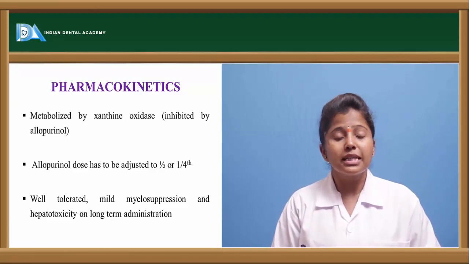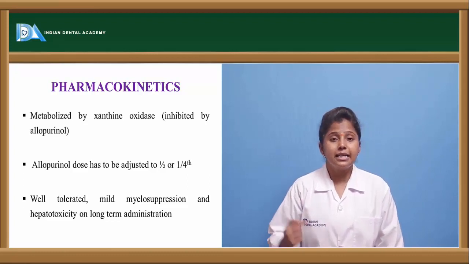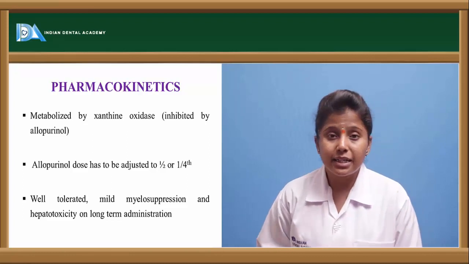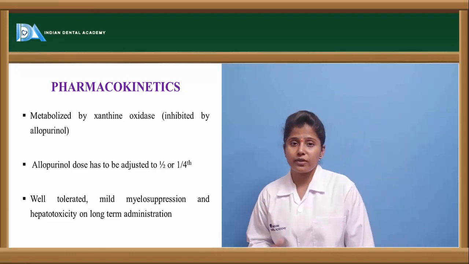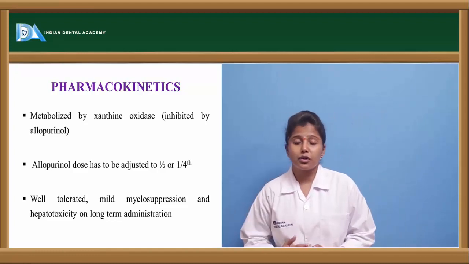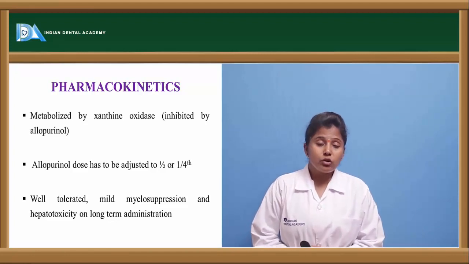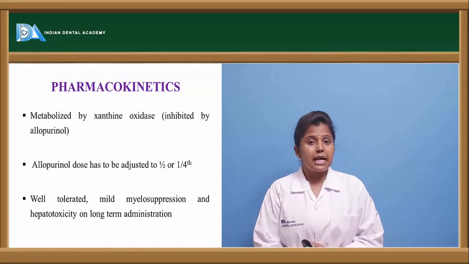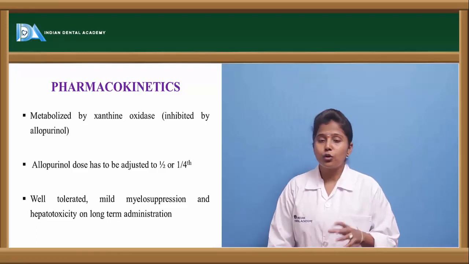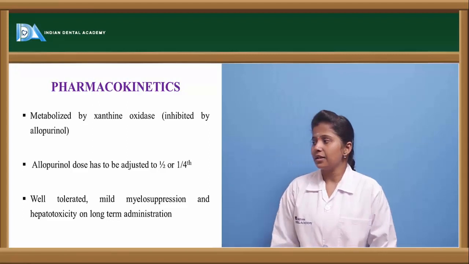So allopurinol is a xanthine oxidase inhibitor. If this xanthine oxidase is inhibited, then the quantity, or else the concentration, of these purine antagonists in the blood will increase. In that case there may be adverse effects of the purine antagonist. So if, because of an overdose or excessive metabolism of these purine antagonists, allopurinol is given in combination with them in order to prevent that excessive metabolism. So the allopurinol dose has to be adjusted according to the dose of the purine antagonist.